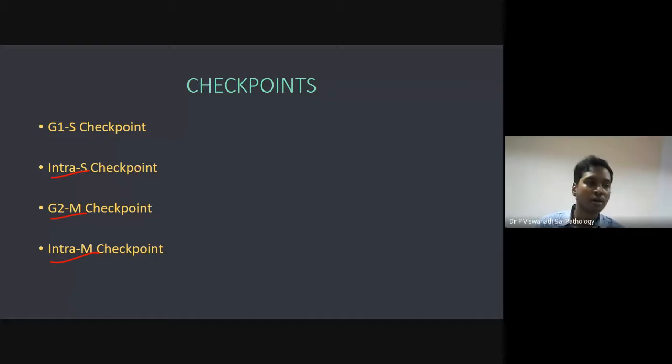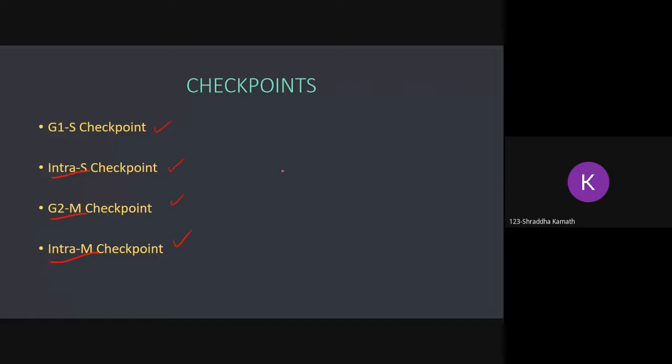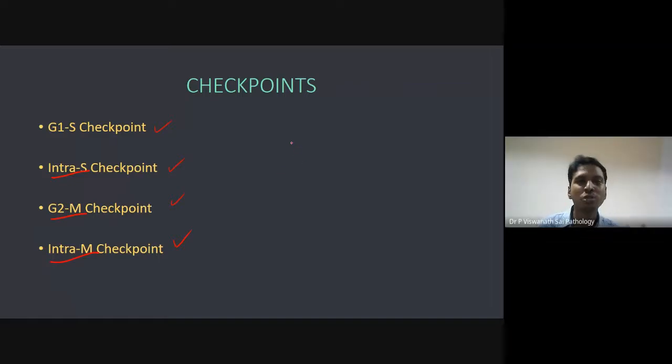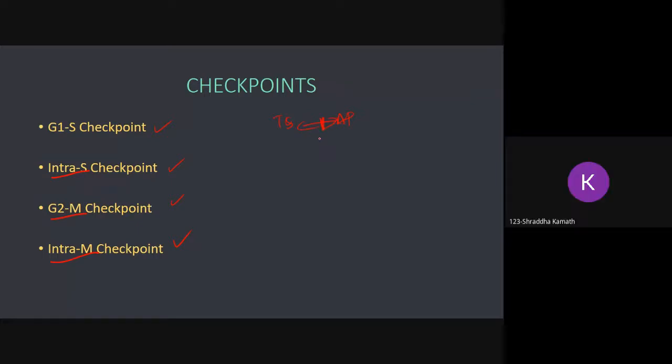So what is the idea of a checkpoint? Have you seen any checkpoint before? Where did you see a checkpoint? On the road. On the highway. Where on the highway? Usually in between states. For example, between TS and AP there is a checkpoint. Why is there a checkpoint? Marking the borders. Yeah, at the border.